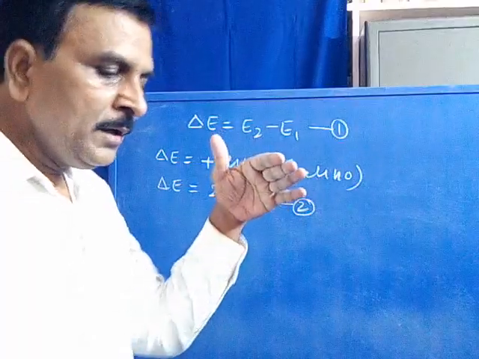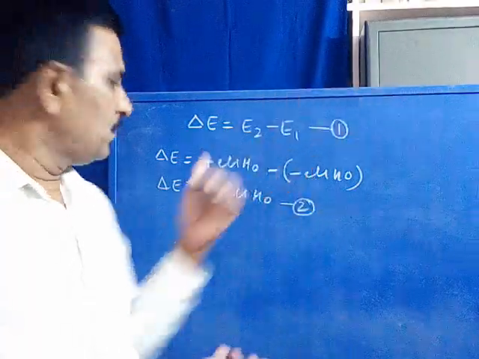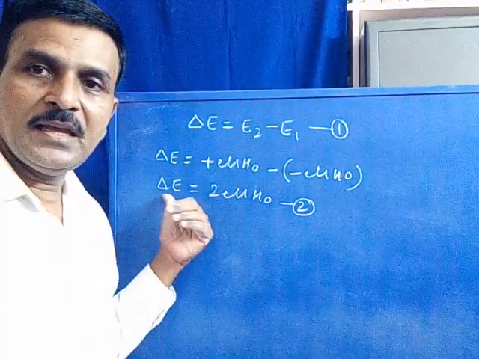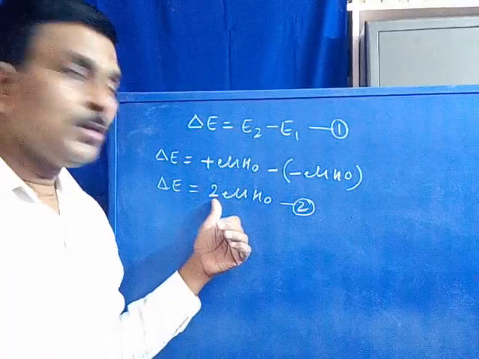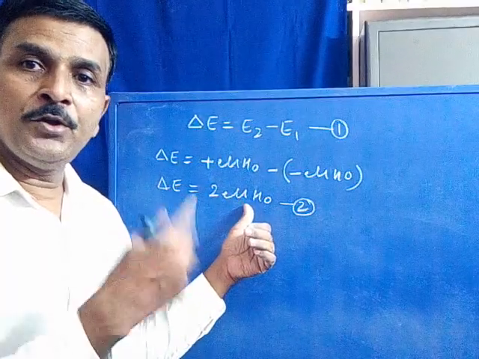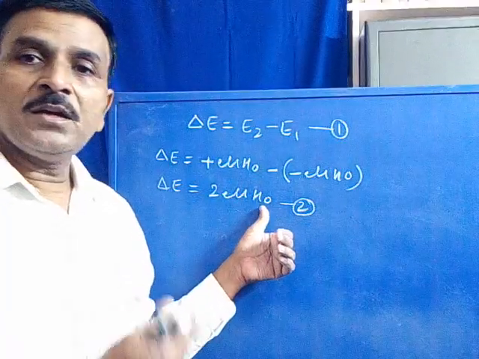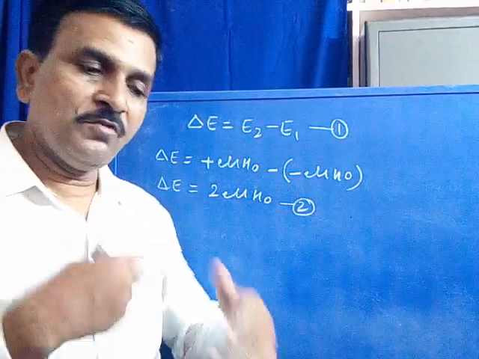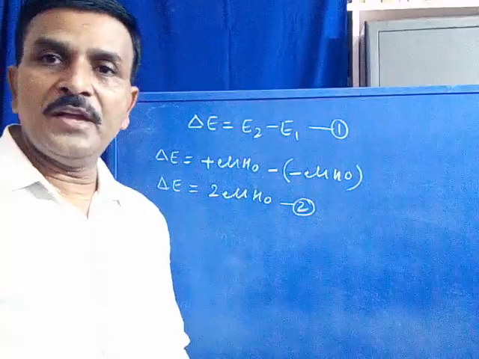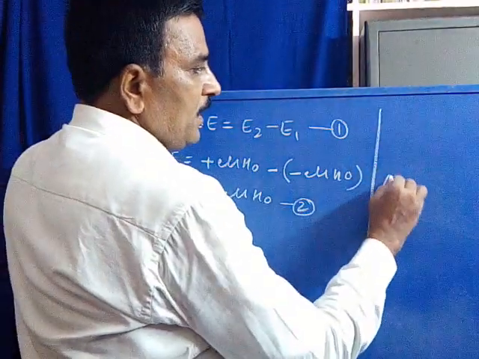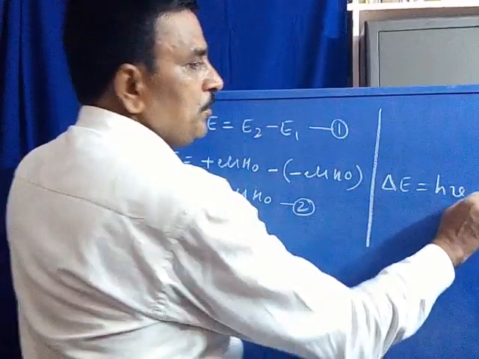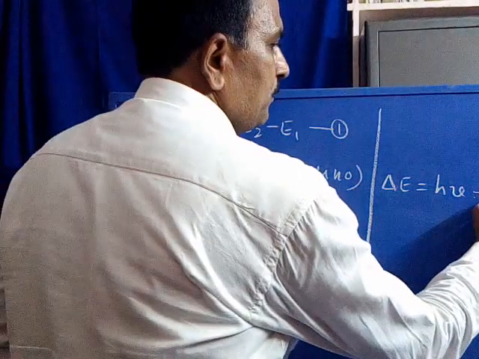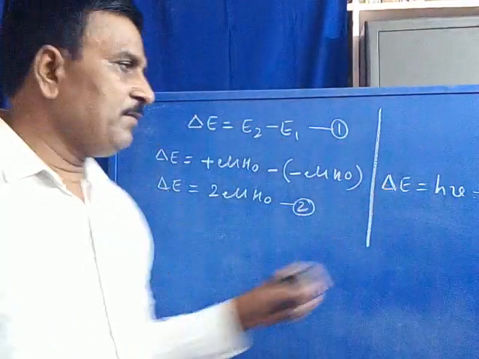That is, there are two nuclear energy levels. The energy difference between those two nuclear energy levels, delta E, is equal to 2 into the secondary magnetic field produced by the spinning nucleus with respect to the magnetic field which we have externally applied. Delta E is equal to 2 nu H0. Further, we know delta E is equal to H nu. Delta E is also equal to H nu. Is it clear? Let us substitute the delta E value.